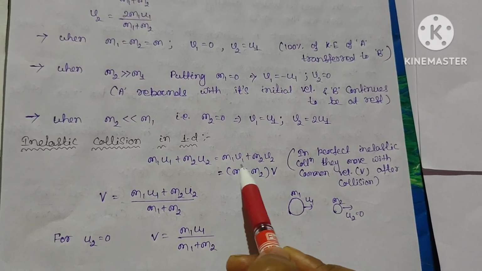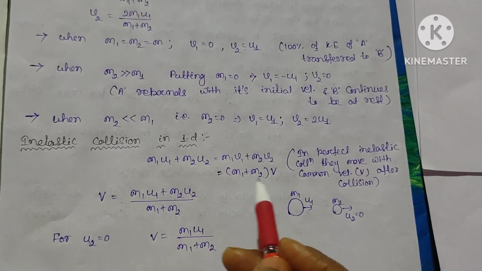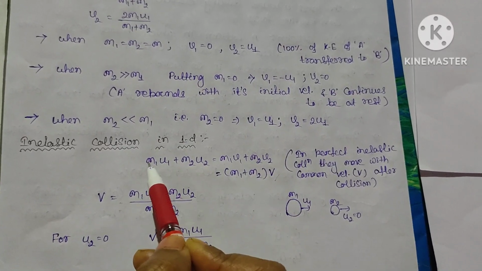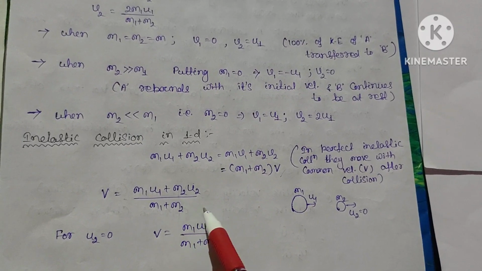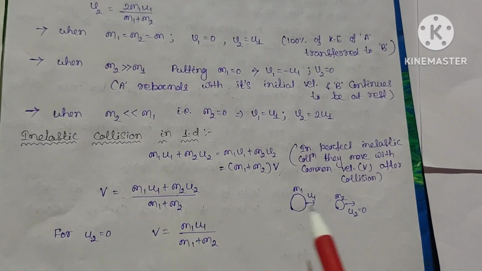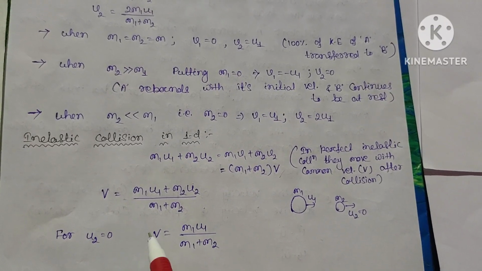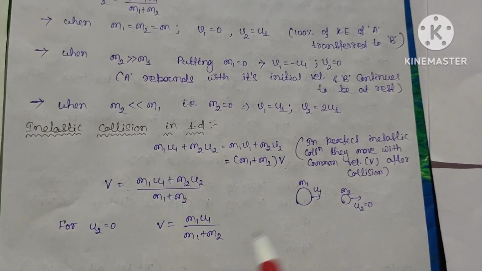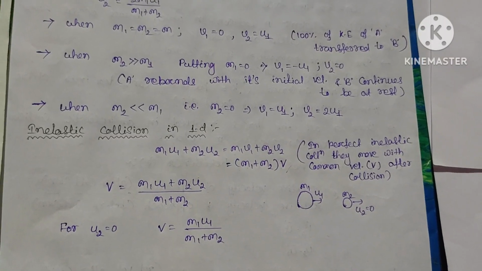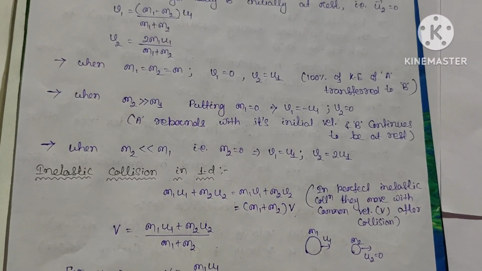So we just consider the small v1 and v2 as capital V, so that capital V is equal to (m1 u1 plus m2 u2) divided by (m1 plus m2). If u2 is equal to 0, then capital V is equal to m1 u1 divided by (m1 plus m2). So these are some basic formulas for elastic and inelastic collision.